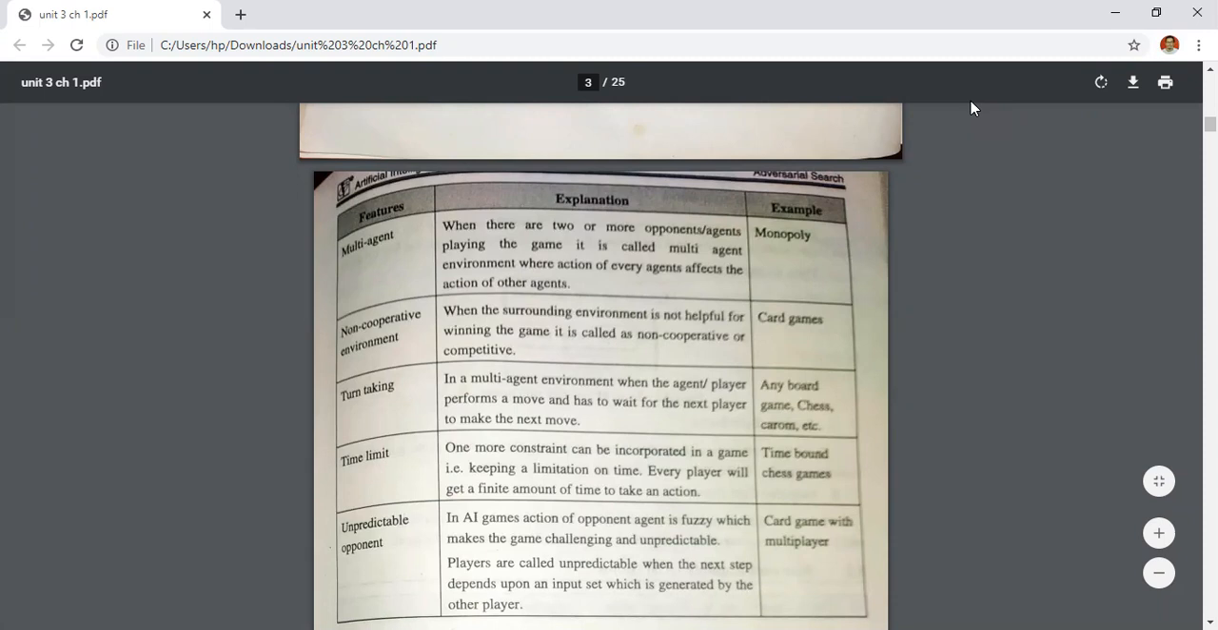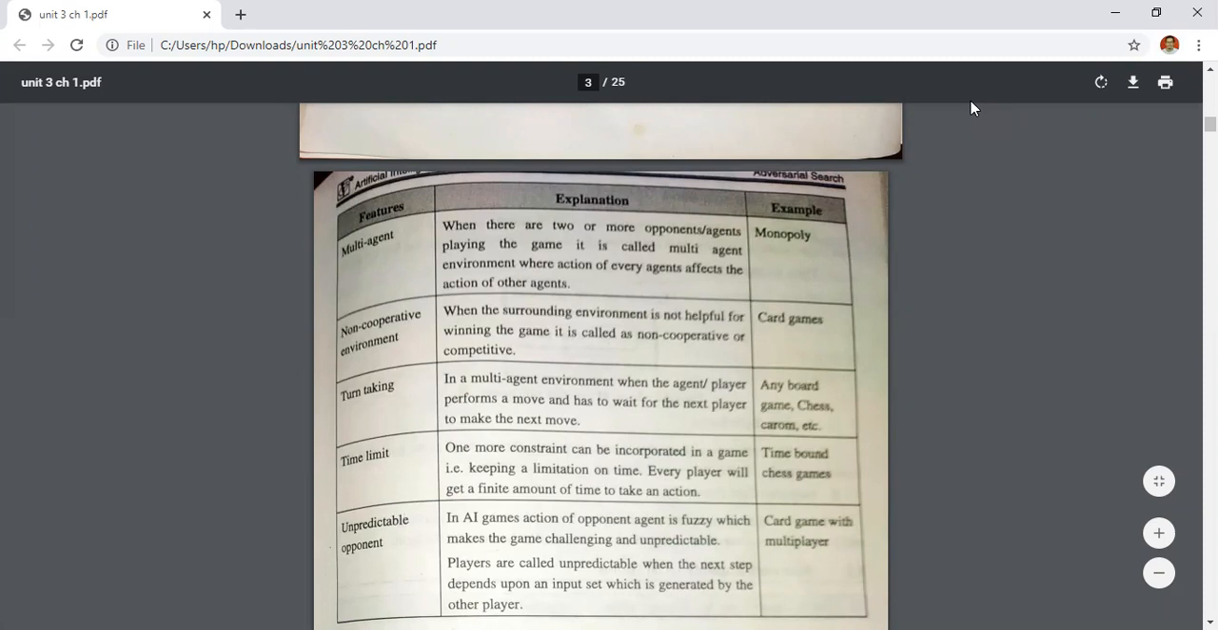Then non-cooperative environment. When the surrounding environment is not helpful for winning the game, it is called a non-cooperative or competitive environment. For example, card games. In card games, the surrounding environment is not helpful. You just have to check the cards and play your game with your cards, right? So that environment is not helpful to play the game, and that environment is called a non-cooperative environment.